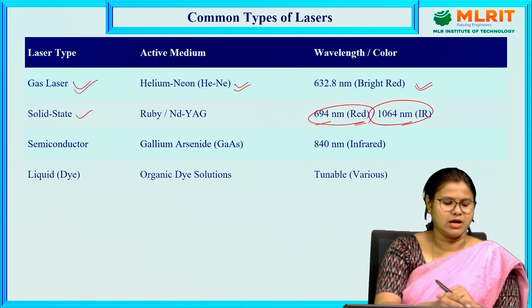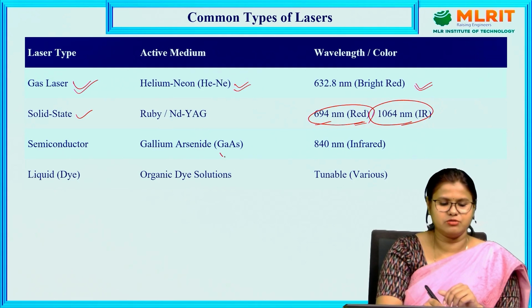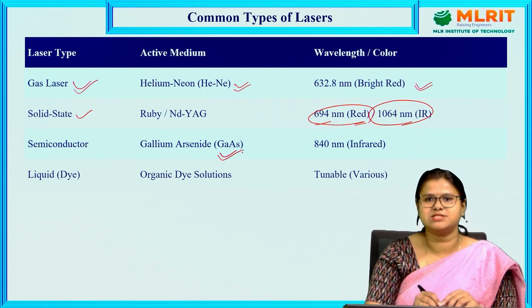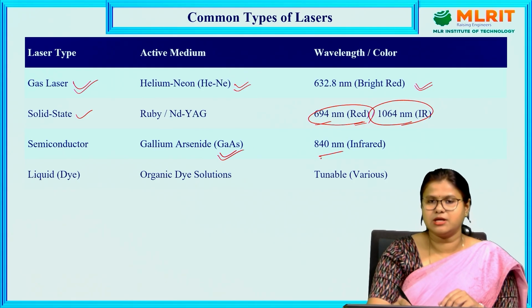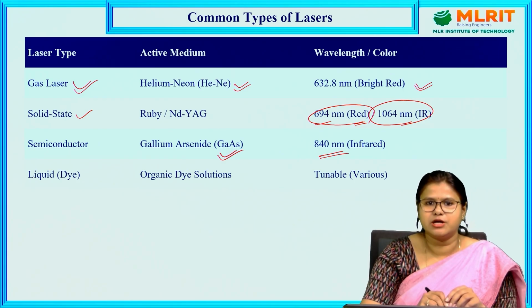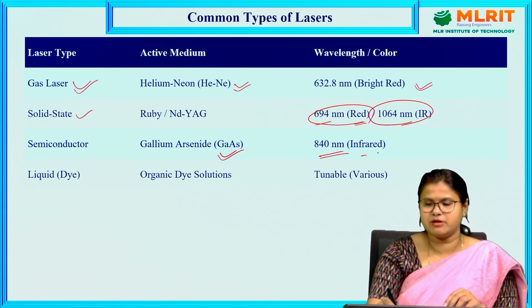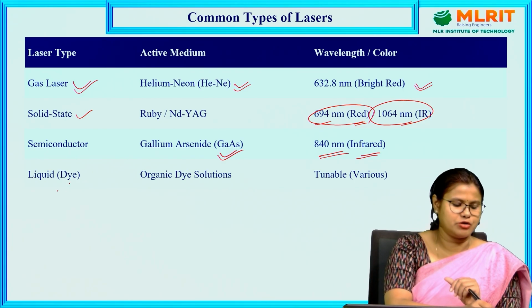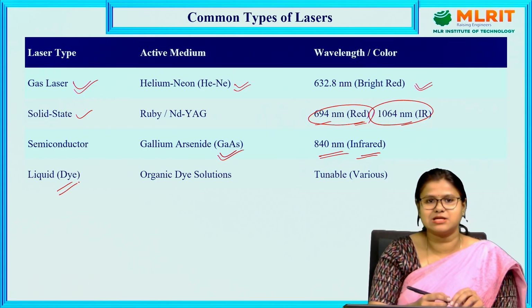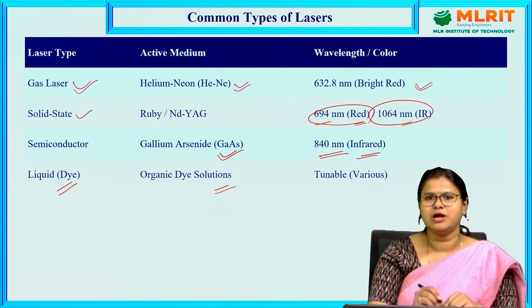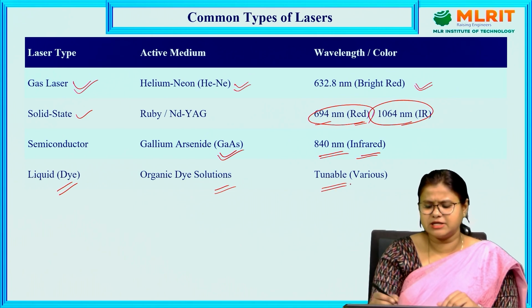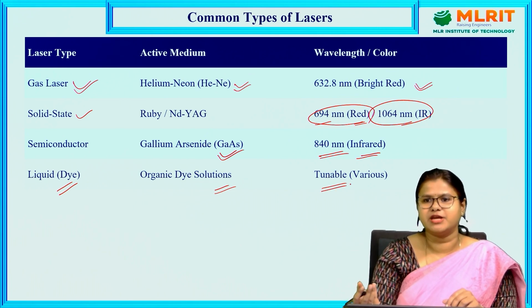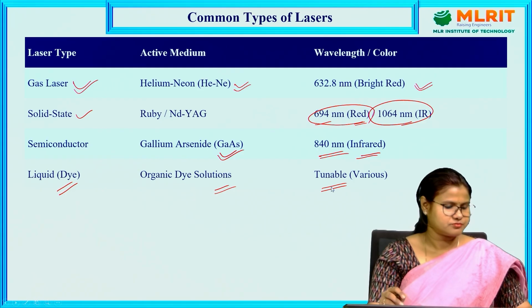For semiconductor laser, we are using the active medium gallium arsenide, which is emitting radiation of 840 nanometer, which is in the infrared range. And for a liquid laser, which is a dye laser, we are using the active medium organic dye solution, and here we can get tunable emission of various wavelengths and frequencies.